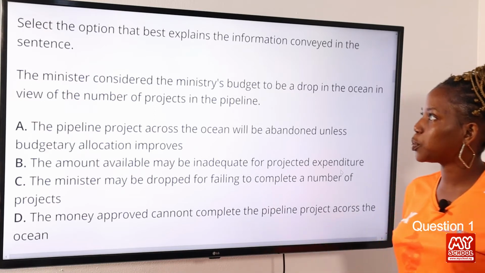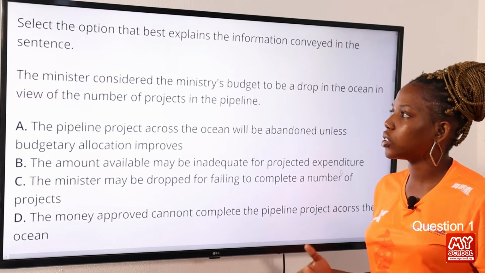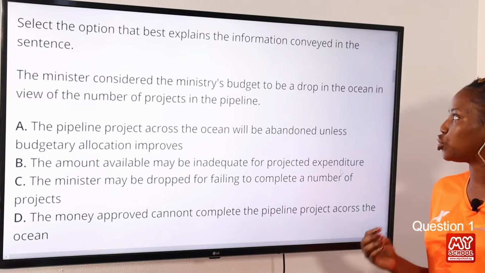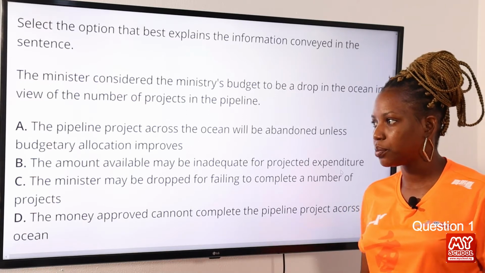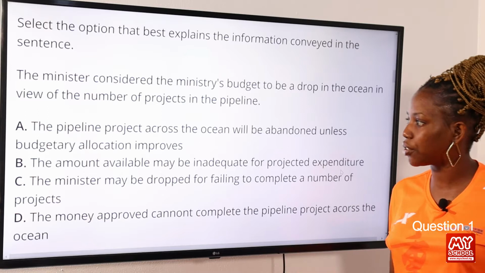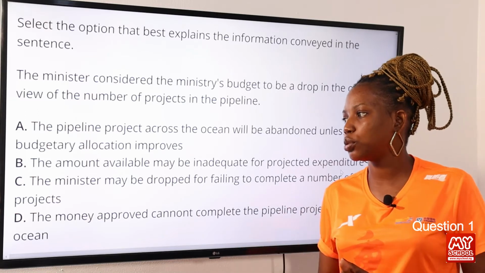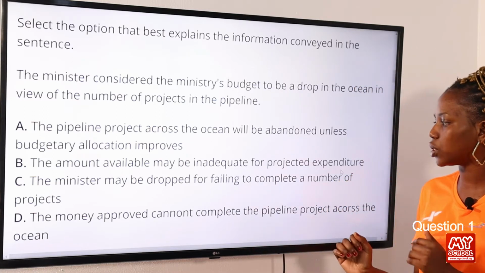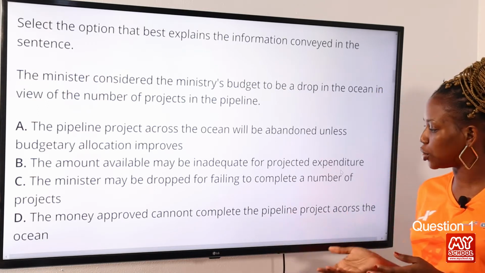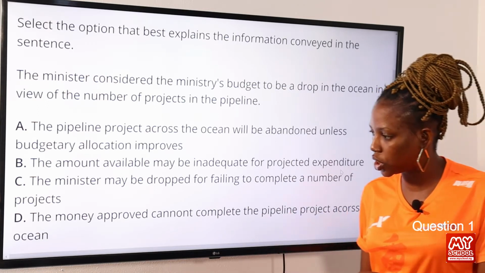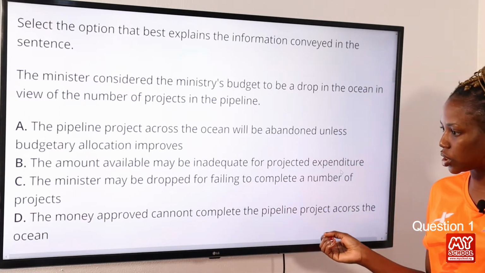Select the option that best explains the information conveyed in the sentence. The minister considered the ministry budget to be a drop in the ocean in view of the number of projects in the pipeline. Option A, the pipeline projects across the ocean will be abandoned unless budgetary allocation improves. Option B, the amount available may be inadequate for project expenditure. Option C, the minister may be dropped for failing to complete a number of projects. Option D, the money approved cannot complete the pipeline project across the ocean.